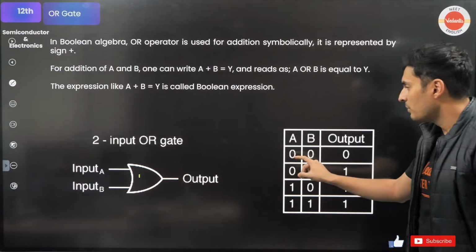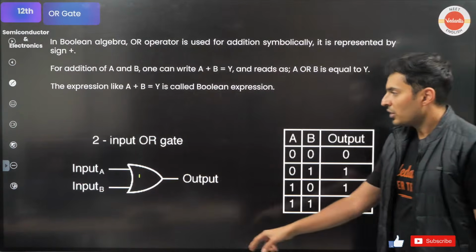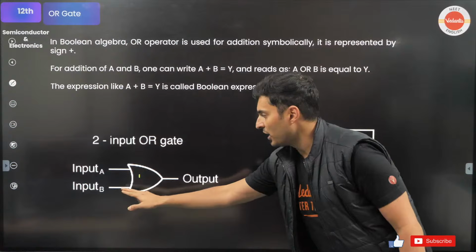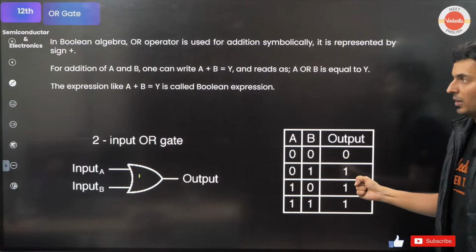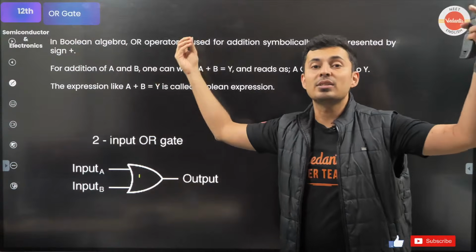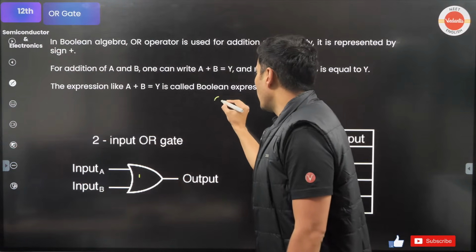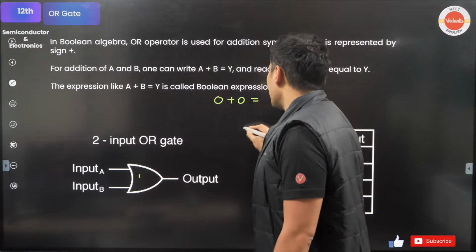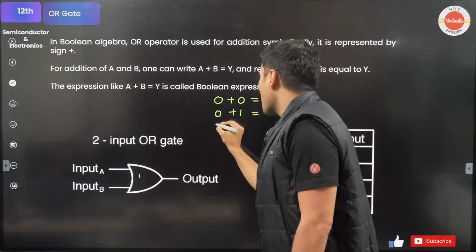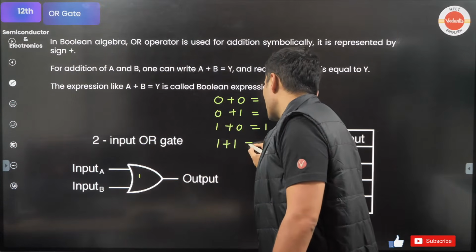This is one input, this is another input, this is your output. You give 0 here and 0 here, you will get 0 out. You give 0 here, 1 here, you will get 1 on the other side. The plus over here means OR. So guys, 0 plus 0 is 0. 0 plus 1 is 1. 1 plus 0 is 1. 1 plus 1 is not 2, it is 1.